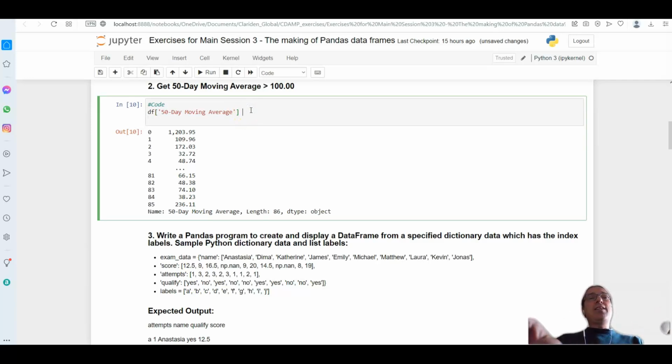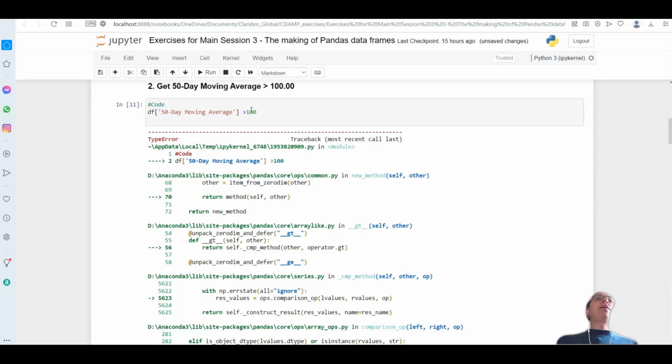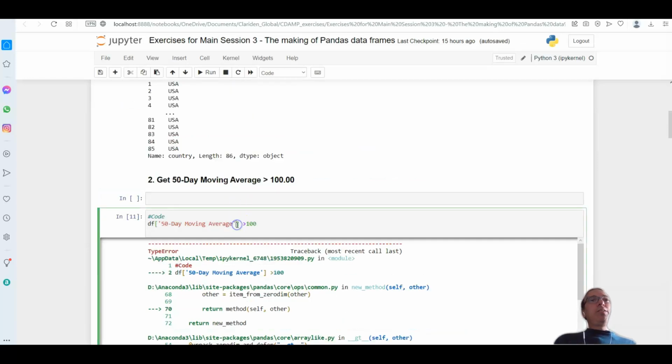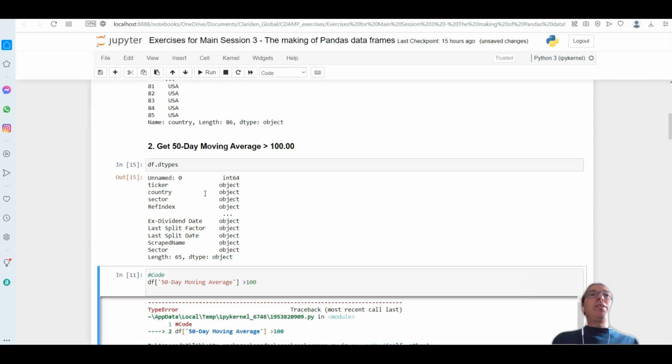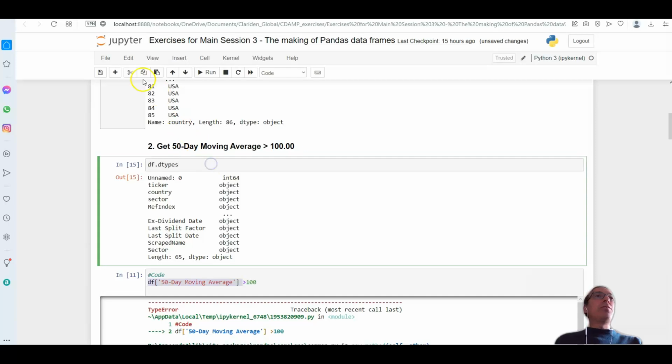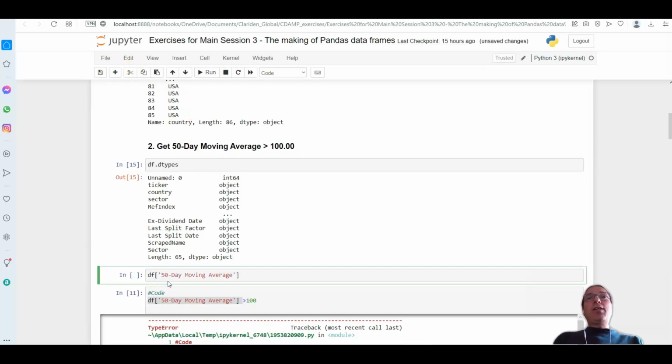If I then say greater than 100, that will return me this error. It's because we are reading the data and some columns are not coming up in the correct type, specifically this one here. So there will be a class on data cleaning, but for cleaning up this, we need to use